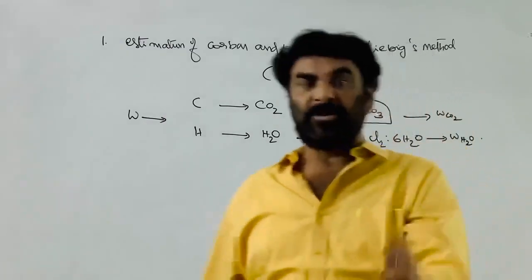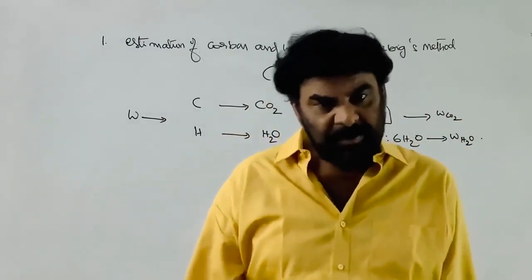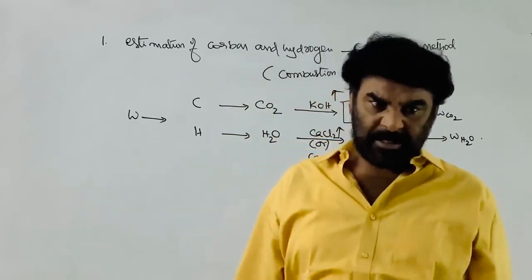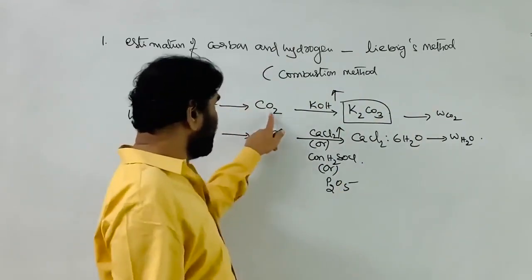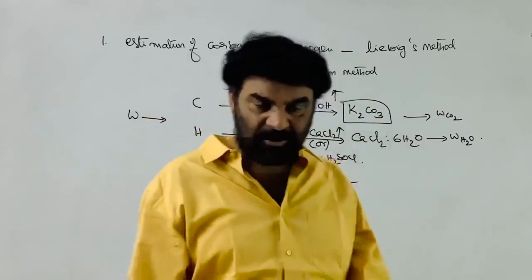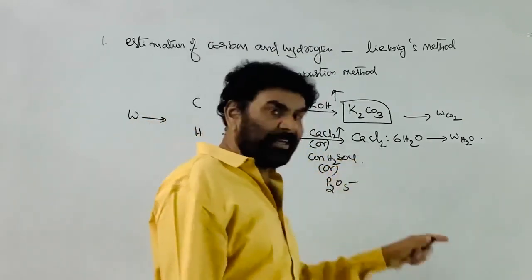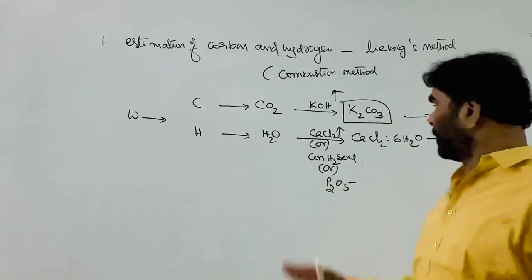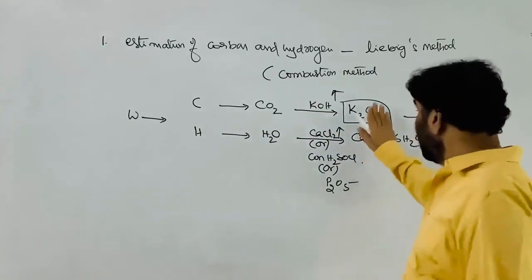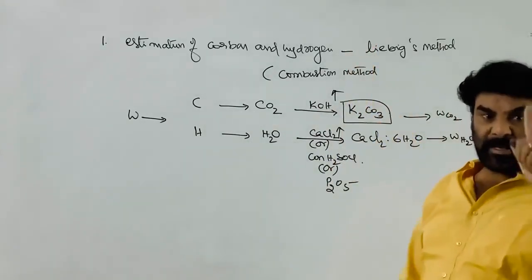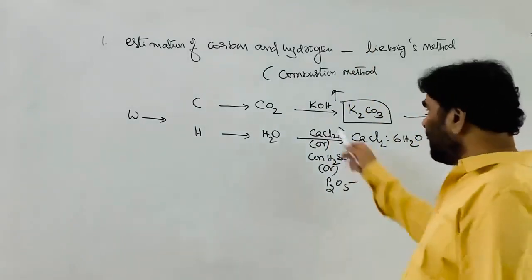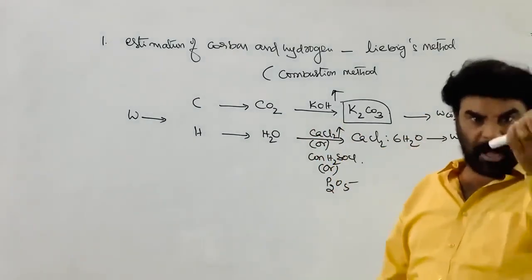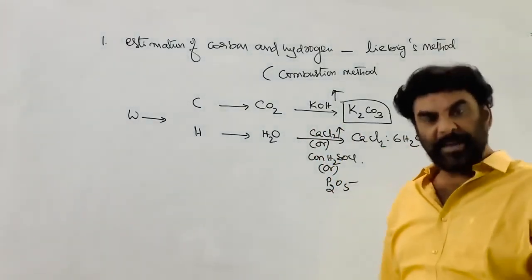The entire carbon is converted into carbon dioxide, and the entire hydrogen present in the organic compound is converted into H2O. CO2 is trapped by using the KOH, and H2O is trapped by using the dehydrating agent, calcium chloride. It absorbs the moisture. Due to this, the weight of the calcium chloride tube increases, and the weight of the KOH bulb increases. The increase in the KOH bulb is equal to the weight of the carbon dioxide. The increase in the calcium chloride tube due to the absorption is the weight of the H2O formed in the experiment.